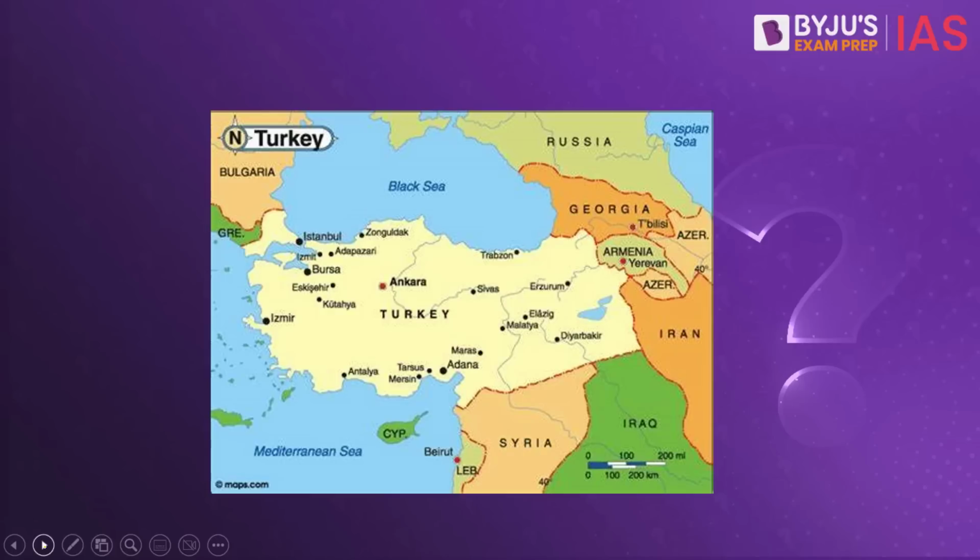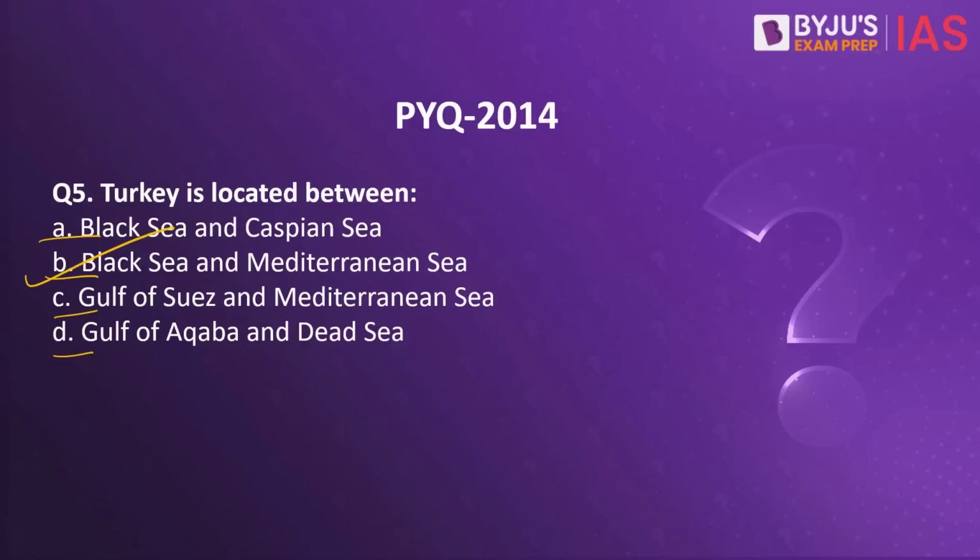Now, talking about the location of Turkey. See, Turkey here is located between Black Sea and the Mediterranean Sea. So the right answer here would be option B.